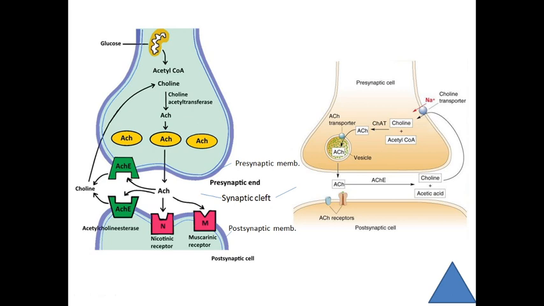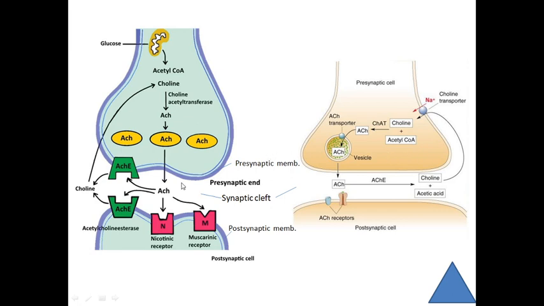And the acetylcholine receptor now becomes free, and it is ready to accept the next impulse. So acetylcholine is released into the cleft, it is accepted by the receptor, and it forms the acetylcholine receptor complex. This complex is broken by acetylcholinesterase, and choline and acetic acid are formed, which again enter the presynaptic membrane for the next impulse transmission.